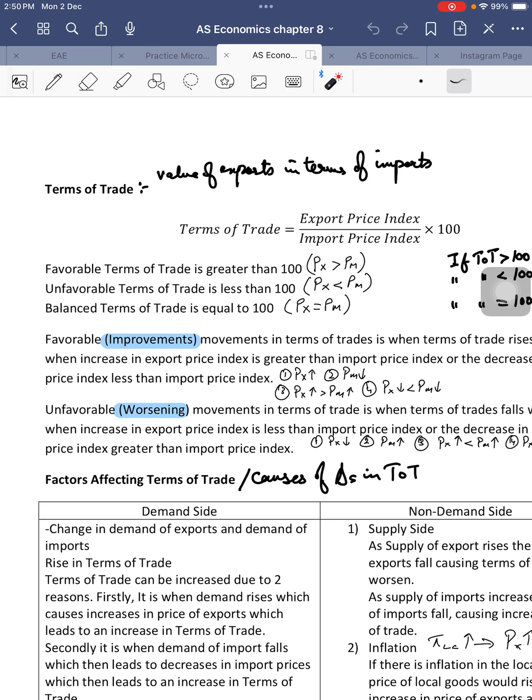But in today's lesson, the only focus of our attention right now is when the terms of trade is greater than 100, which is when the terms of trade of the country is favorable. And when is it less than 100? When it is unfavorable, when exports are cheaper than imports. And balanced terms of trade is obviously when the price of exports is equal to the price of imports.